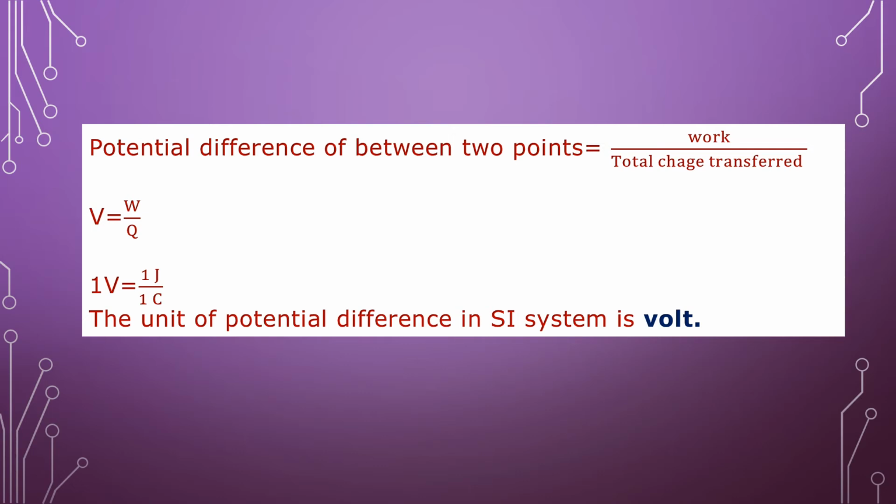Here V is 1 volt, work is in joules, that is 1 joule per 1 coulomb. Therefore the unit of potential difference in the SI system is volt.